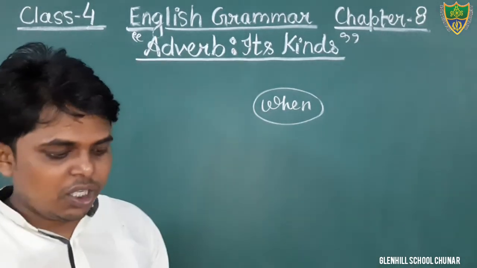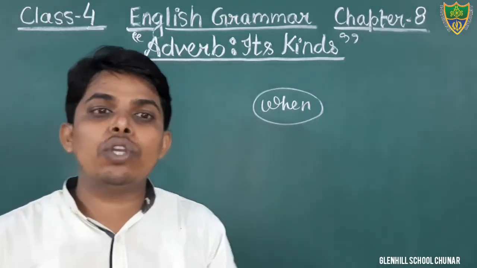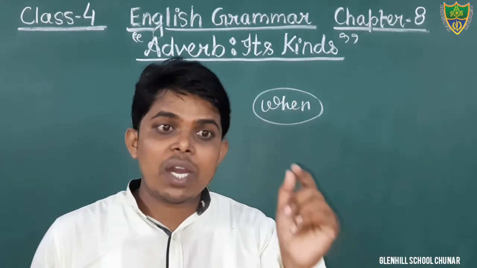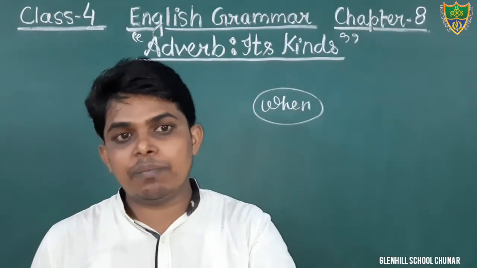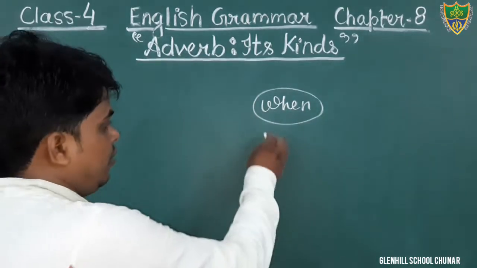Okay, dear students, in the adverb of place I have told you that it tells us the place of an action, where an action is taking place, and it also gives the answer to the question where.